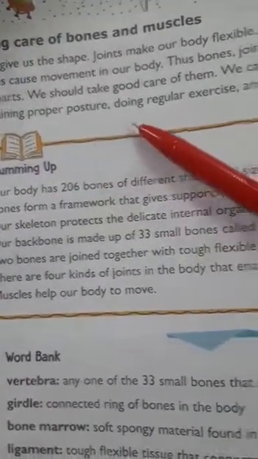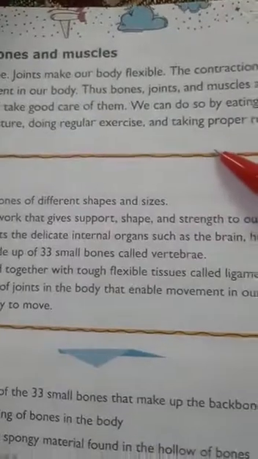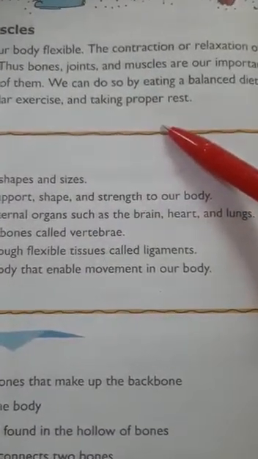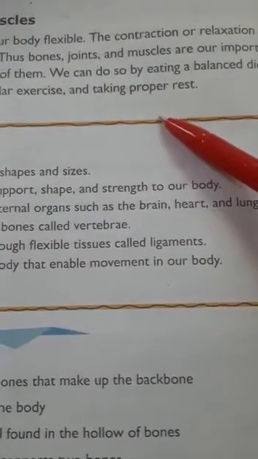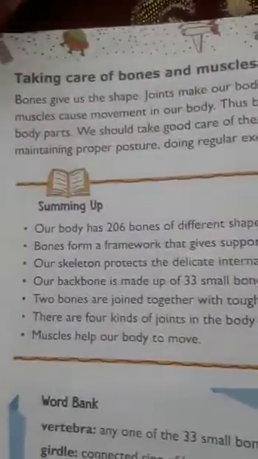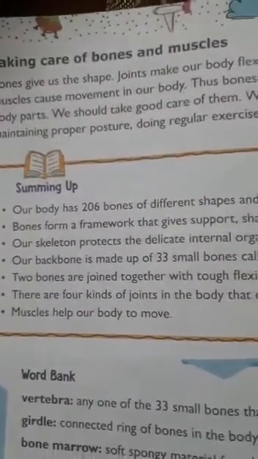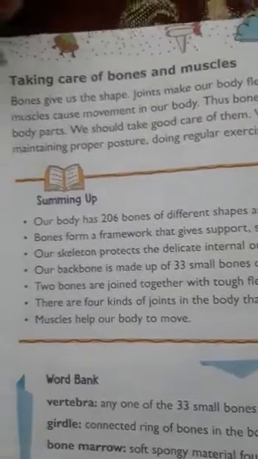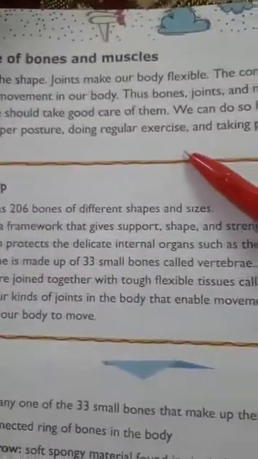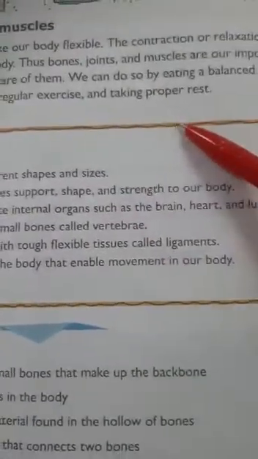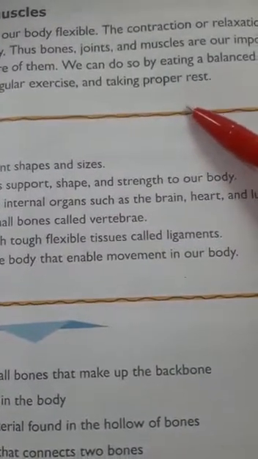Maintaining proper posture, doing regular exercise and taking proper rest are the keys for healthy bones and muscles. Eat a balanced diet, maintain proper posture, do regular exercise and take proper rest. That is very important, rest.